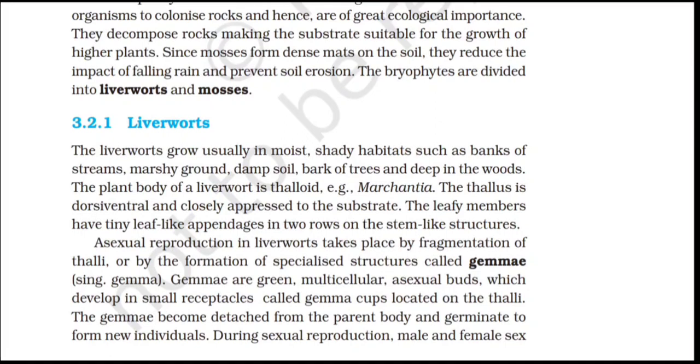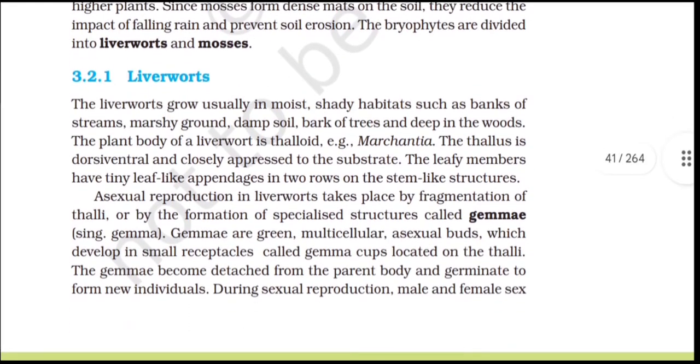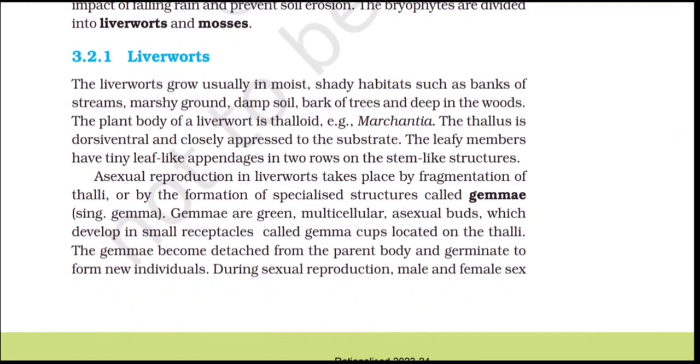The leafy members have thin leaf-like appendages in two rows on the stem-like structure. Asexual reproduction in liverworts takes place by fragmentation of thalli or by the formation of specialized structures called gemmae. Gemmae are green, multicellular, asexual buds which develop in small receptacles called gemma cups located on the thalli. Gemmae become detached from the parent body and germinate to form new individuals.